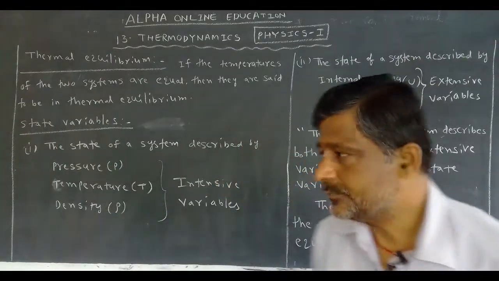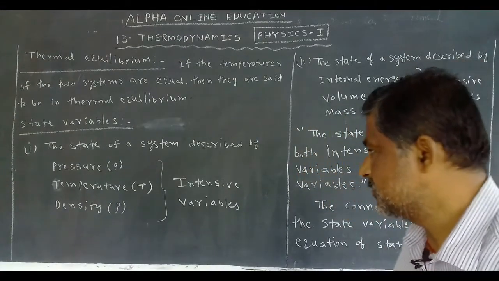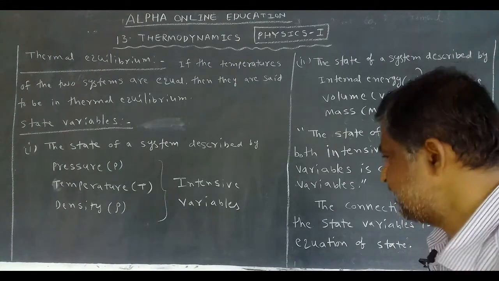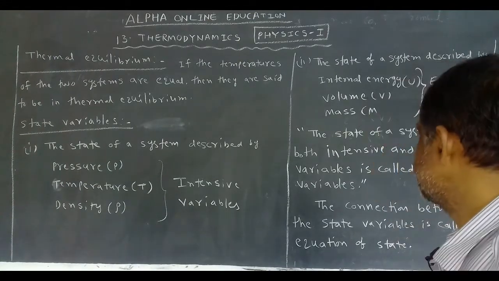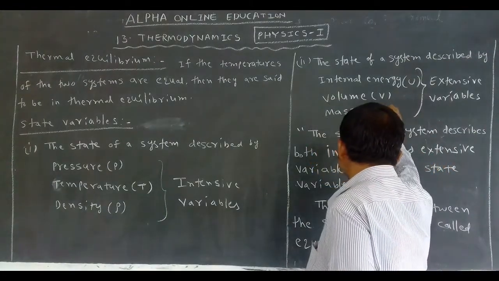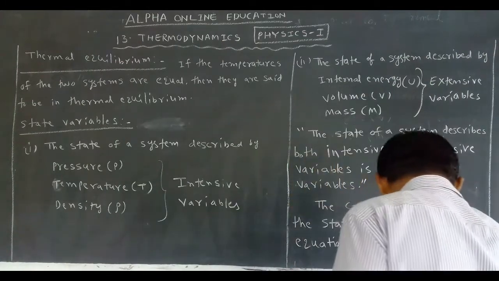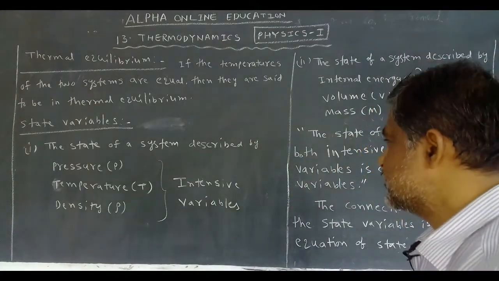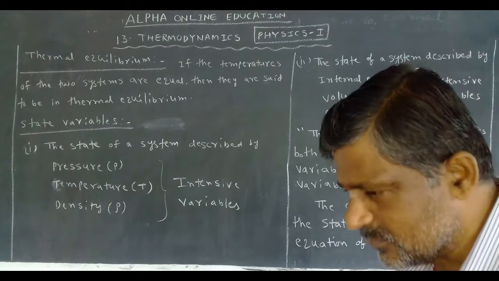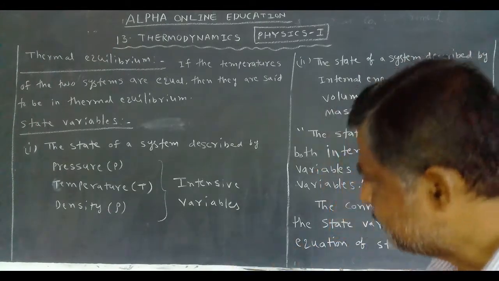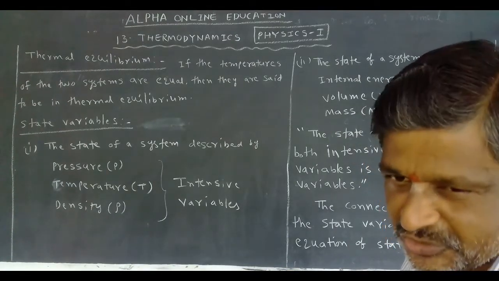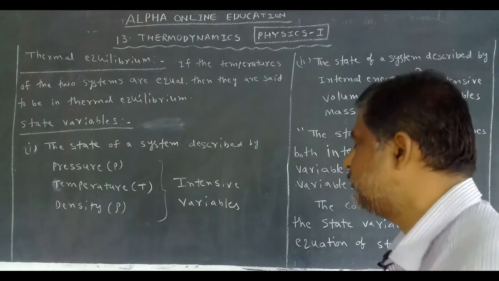That means how the pressure, temperature, density, internal energy, volume, and mass change in the system is explained by the state variables.